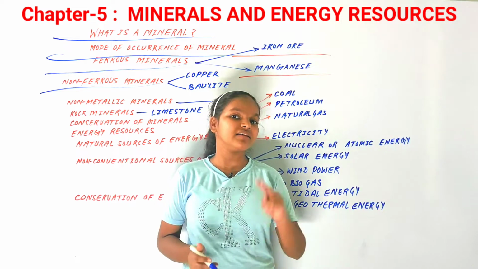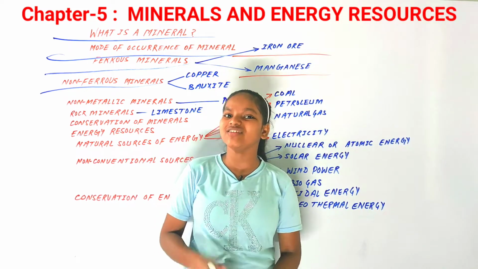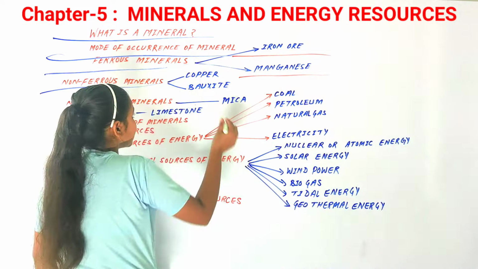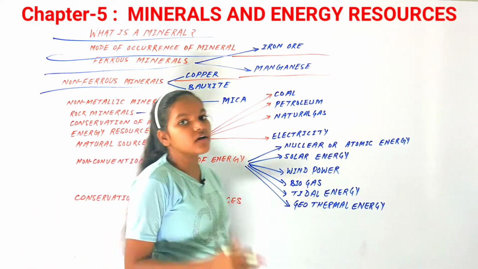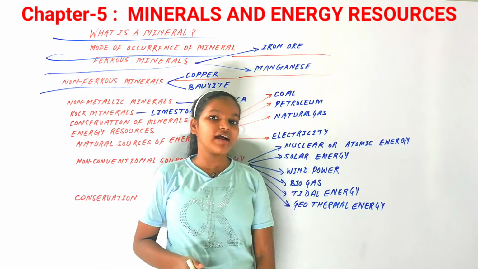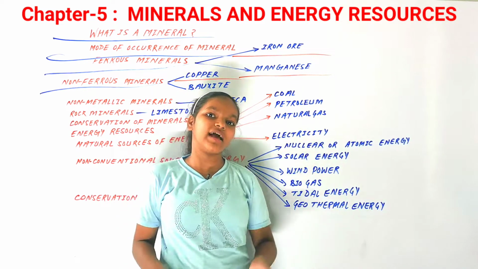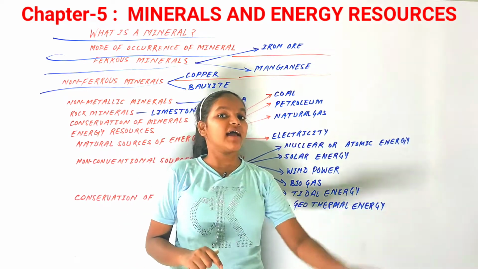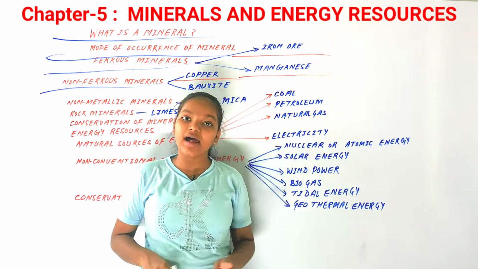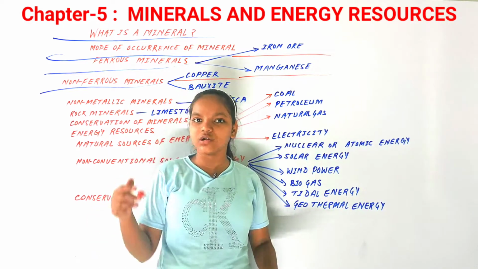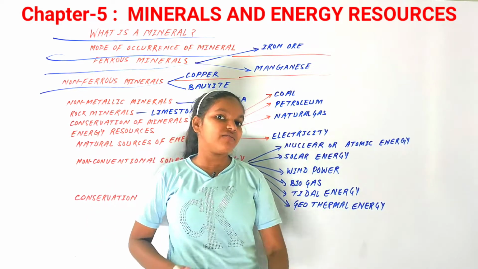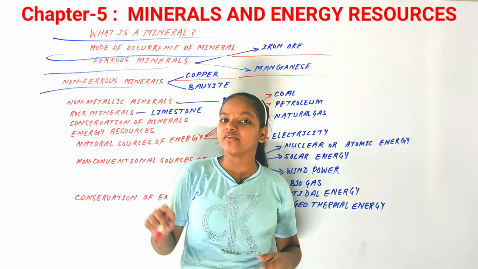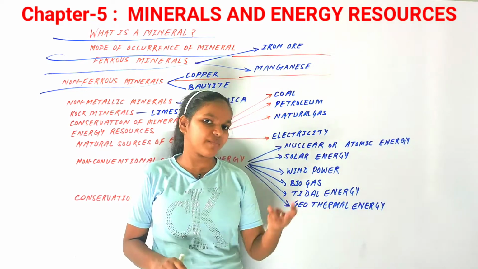So let's discuss just two non-ferrous minerals, and the first one here is copper. Copper has very good conductivity and malleability, and it is good for metallurgical purposes as well. That is why we use copper for making electric cables and wires and making pipes as well.